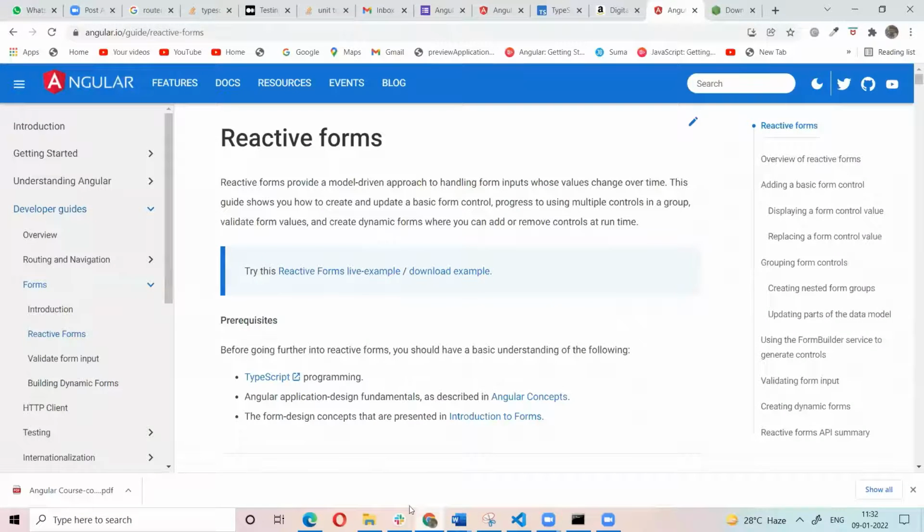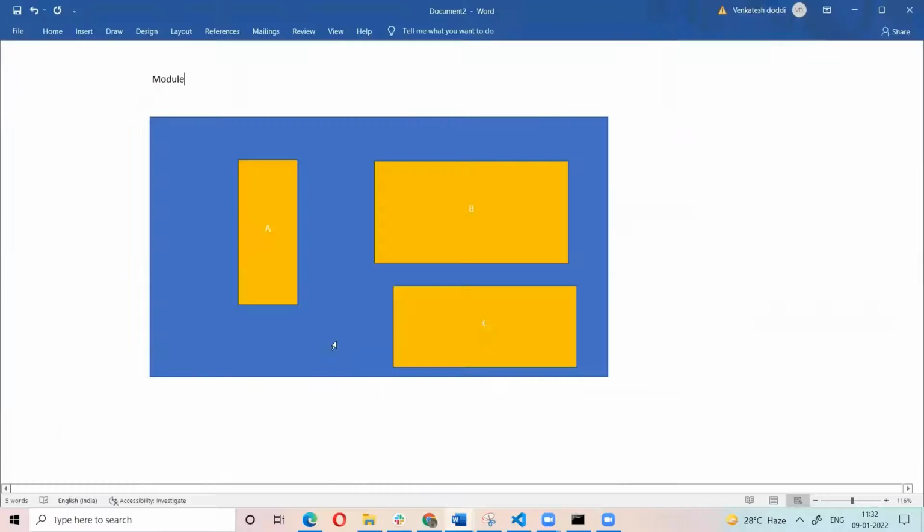In the module we have separate parts. For example, we have the header part, sidebar part, middle part, right sidebar part, and footer part. We can divide the whole application into single parts, and those are the components. So the total application is a module, and A, B, C are the components. We have services to get the data from the server.